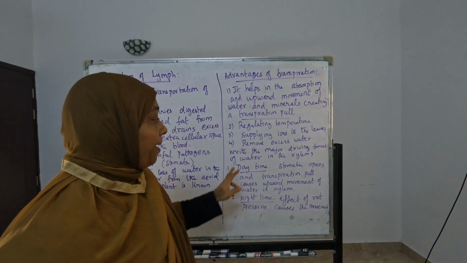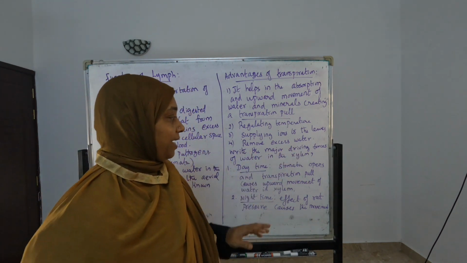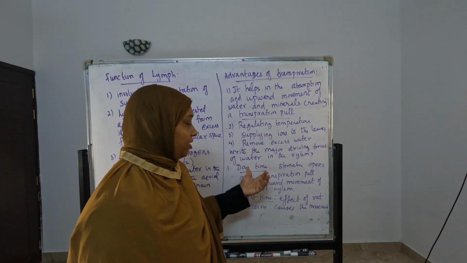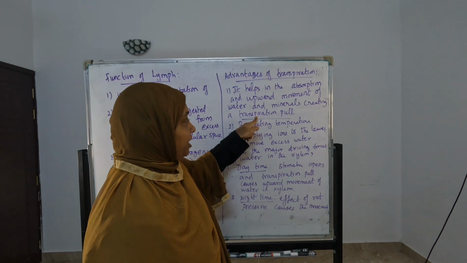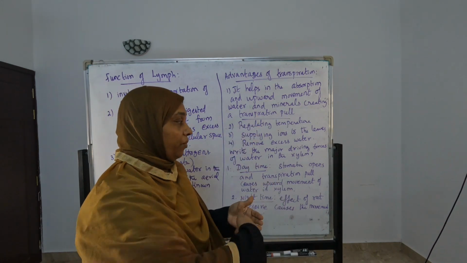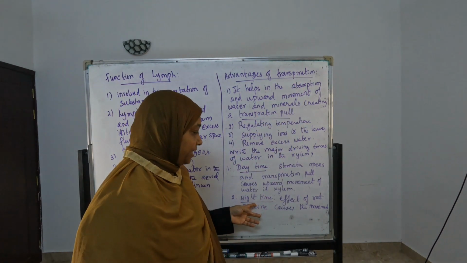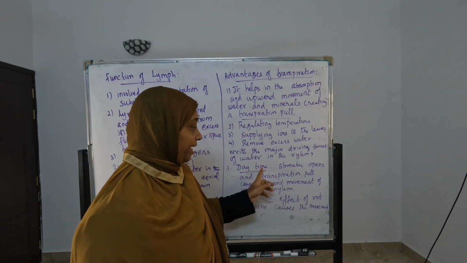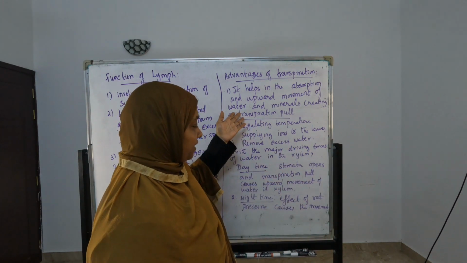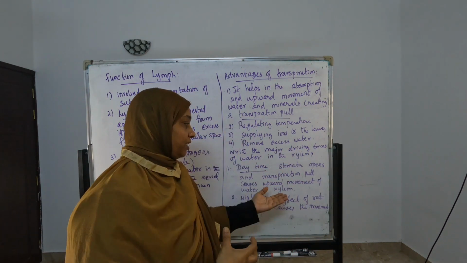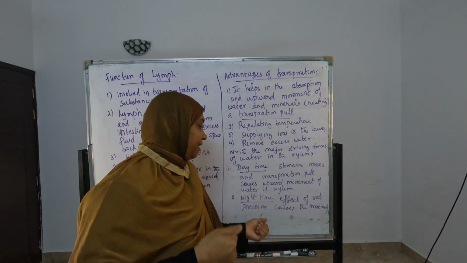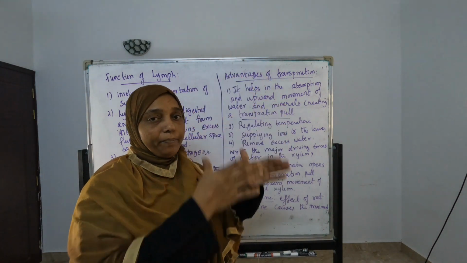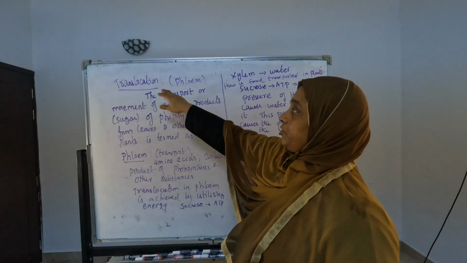Then we are coming to the major driving forces of water in the xylem. How the xylem gets water inside the tube, that also they are asking. In daytime, transpiration pull is the main reason for the water movement, and at night, the effect of root pressure causes the movement. This is very important. In daytime stomata are open and transpiration occurs, so transpiration pull causes the upward movement of water in the plant. And at night, only root pressure causes the water to move up. These are the reasons.